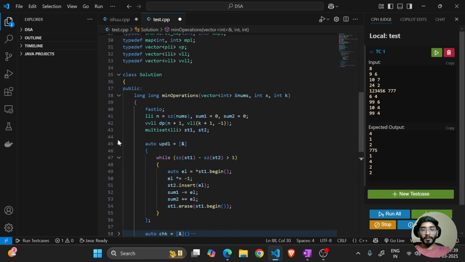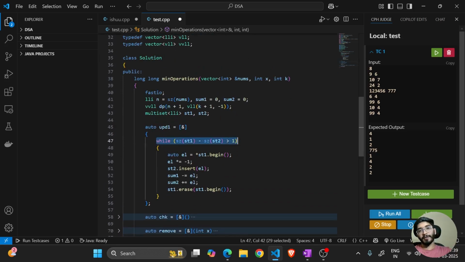So in this update function, if they have a difference in their size, I'll get one element from the top of set 1, multiply it by -1 to make it normal, then push it into set 2, update my sum 1 and sum 2 by decrementing and incrementing respectively, and then I'll erase the element from this set. The purpose of using multi-set is that in this case only a single element will be removed, and if the same element has multiple occurrences, it won't be affected.